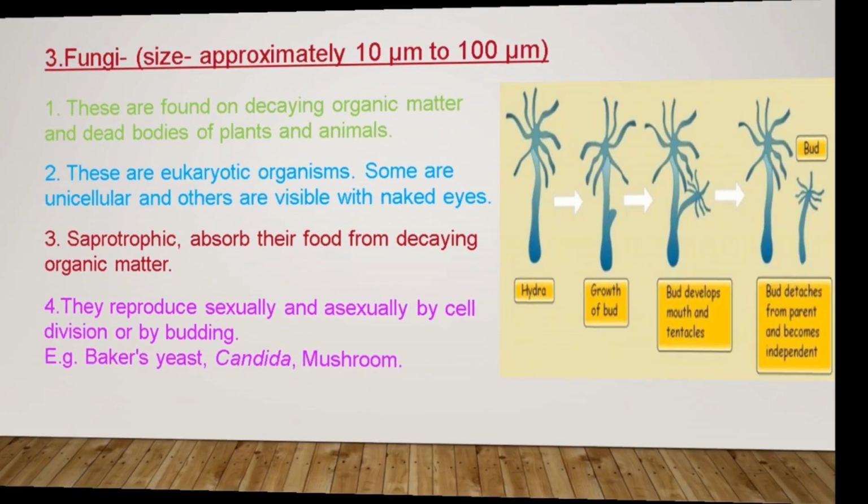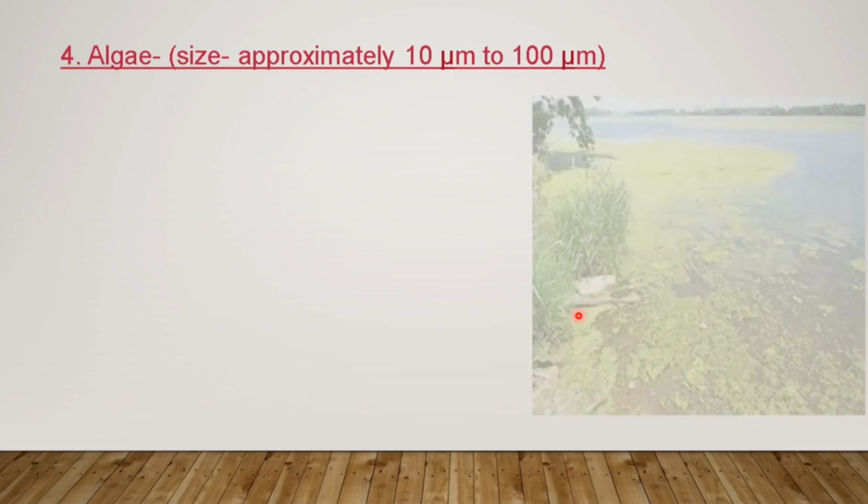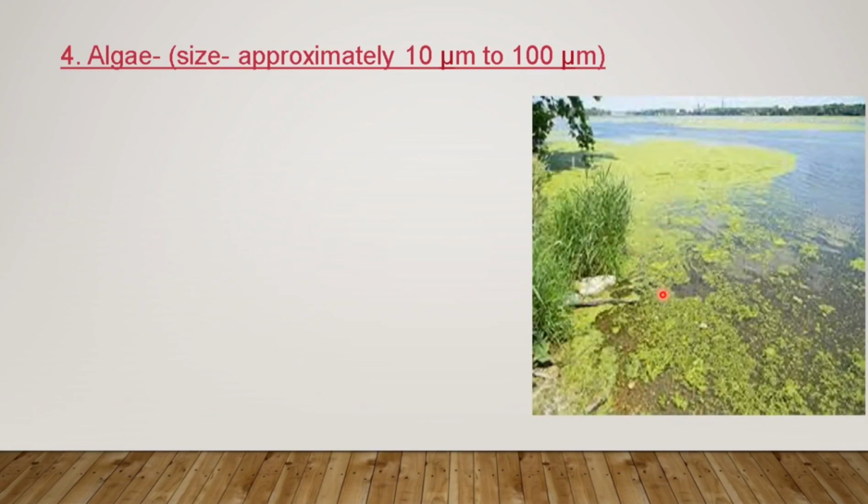Now let us move forward. The approximate size of algae is 10 micrometer to 100 micrometer. Now students, what is algae? Look at this picture. In this picture you find these green color plants that grow on the surface of the water, right?